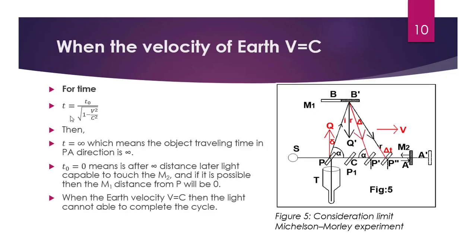For time, T equals T naught over root over 1 minus v square by c square. T equal to infinity means the object traveling time in the P direction is infinity. And T naught equal to 0 means after infinite time the light is capable of touching M2. And if it is possible, then the m1 distance from the P will be 0. When the velocity v equals c, the light cannot complete the cycle. Just go to the next slide.